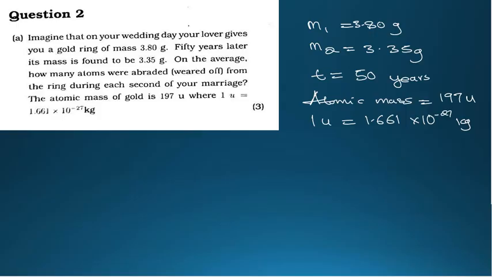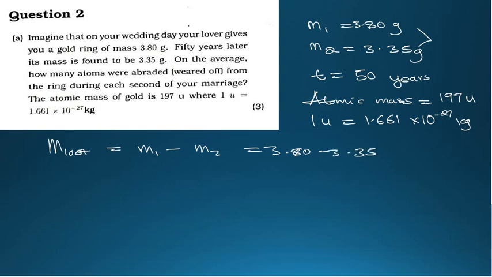Our first thing, we're going to find the mass which was lost, because we have seen a difference in mass. There is a drop. So guys, follow all the steps like the way I will be showing here. The mass which was lost is found by M1 minus M2, where M1 is 3.80 minus 3.35 grams.